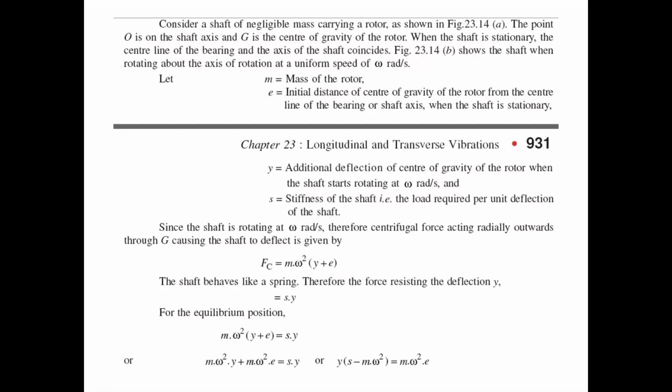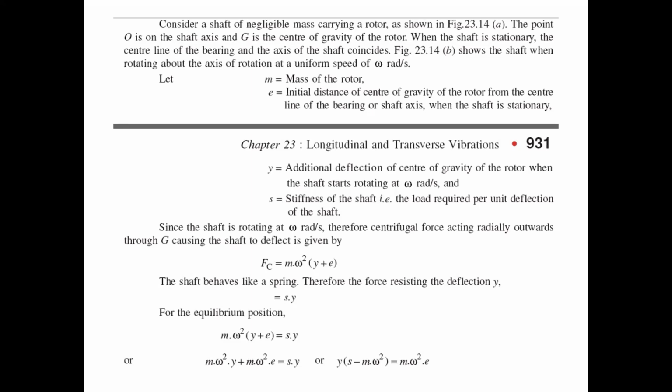Here let us take the assumption of negligible mass of the shaft. The shaft mass is negligible and it is carrying a rotor of mass m. We want to find how it deflects and how to calculate the whirling speed or critical speed. It is rotating with a uniform angular velocity of omega radian per second.